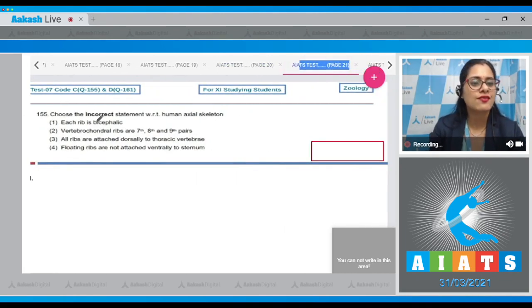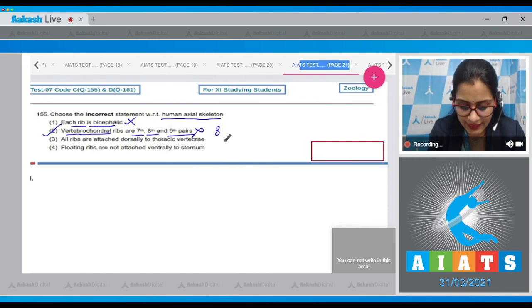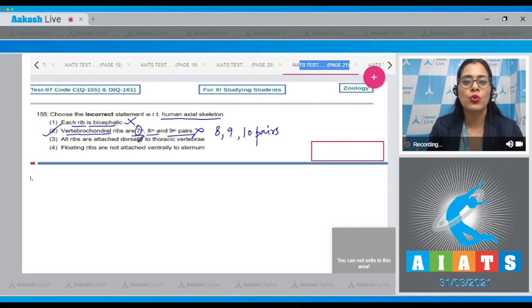Question number 155. Choose the incorrect statement with respect to human axial skeleton. The very first option is each rib is bicephalic, and this is a correct statement, so cannot be a correct answer. Option number 2, vertebrochondral ribs are 7th, 8th and 9th pairs, and this is an incorrect statement and is a correct answer to our question because vertebrochondral ribs are 8th, 9th and 10th pairs. 7th pair is true rib, vertebrosternal rib.